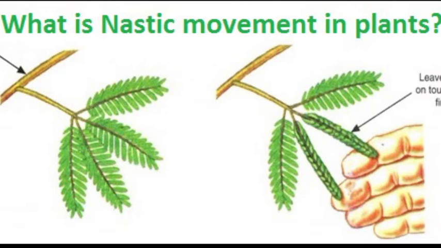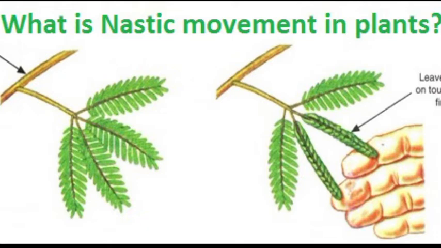So this loss of water from half of the pulvini causes the pulvini to lose its firmness, making the leaf fold. At a gap of 15 to 30 minutes after the leaves have folded, water usually diffuses back into the same cells of the pulvinus from which it left, and they return to their original position. So beta, this is all about your nastic movement.